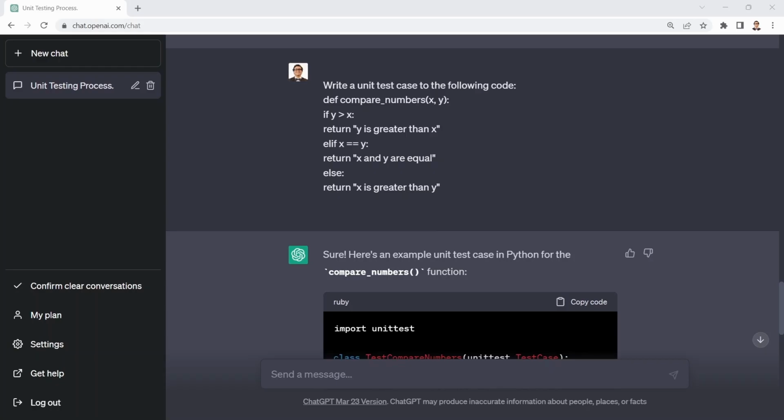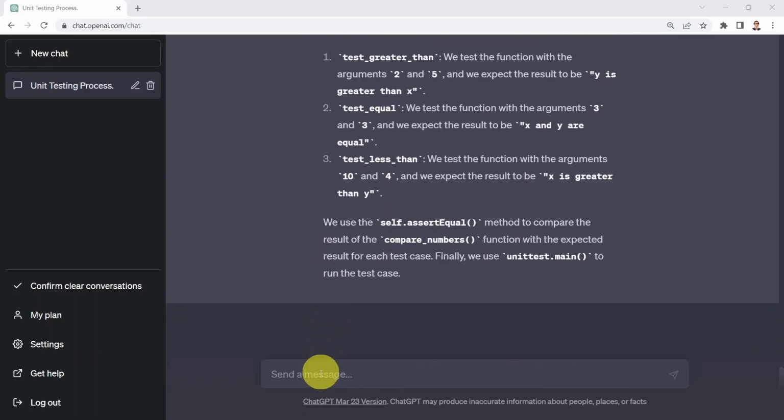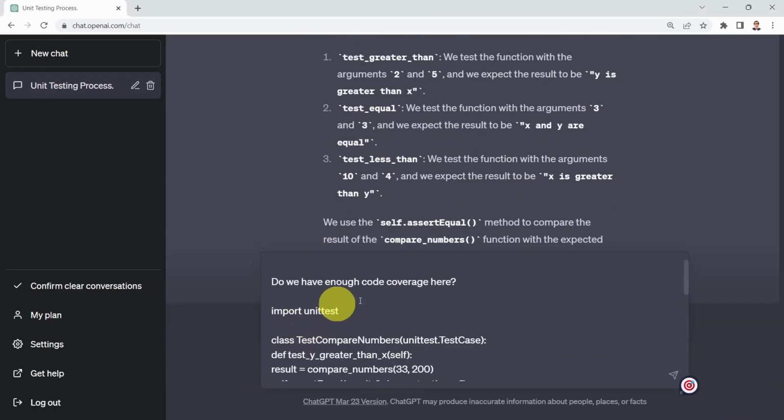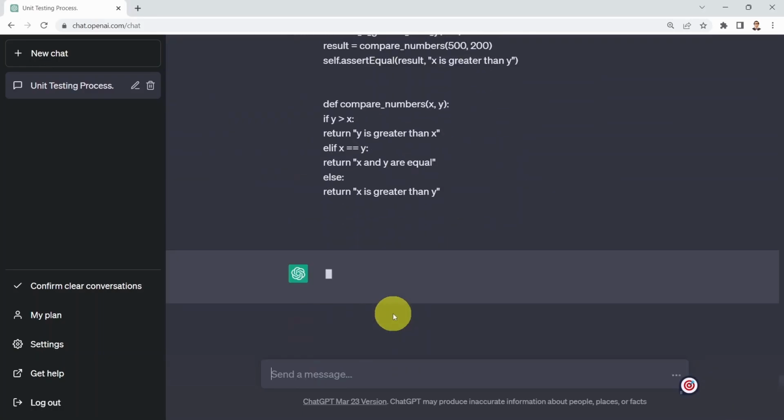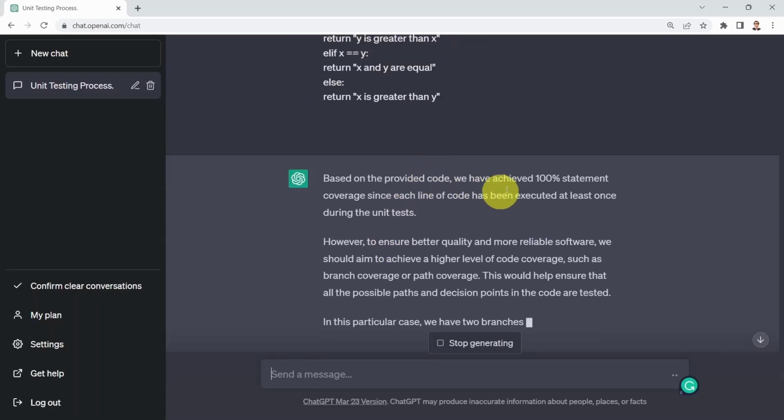Okay, what I could do next is I can say, okay, do you have enough code coverage? And what I've done here is I simply copied this code here, and I said, okay, do we have enough code coverage here? It's going to tell you, well, based on the provided code, we have achieved 100% statement coverage since each line of code has been executed at least once during the unit test, which is great.